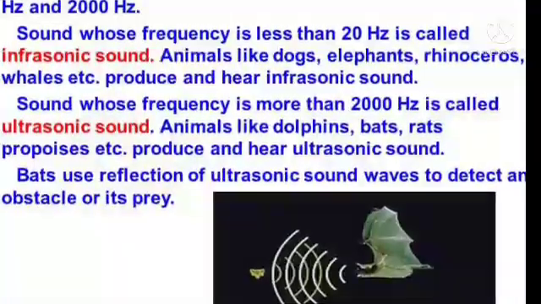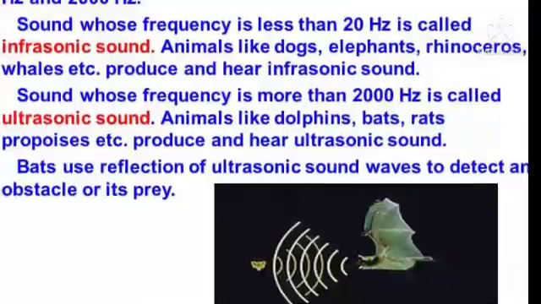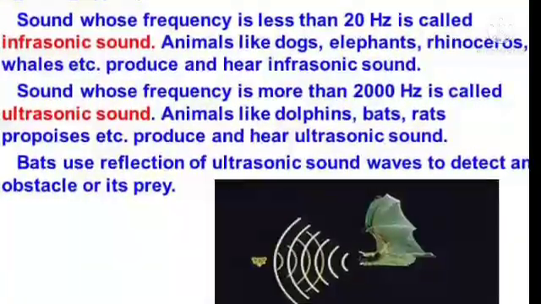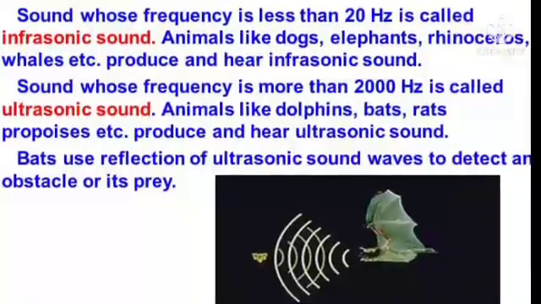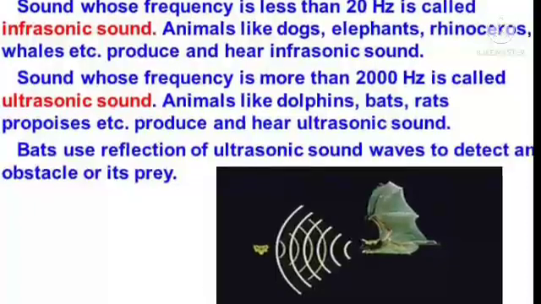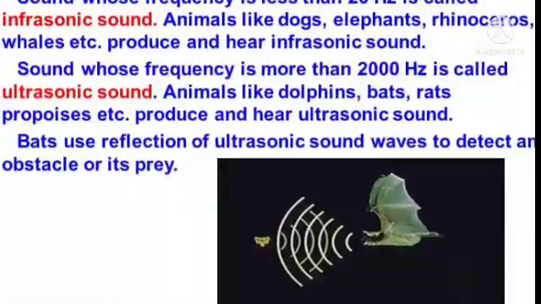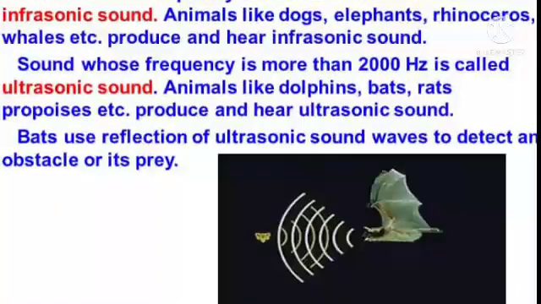Sound whose frequency is more than 2000 Hz is called ultrasonic sound. Animals like dolphins, bats, rats, porpoises, etc. produce and hear ultrasonic sound. Bats use reflection of ultrasonic sound waves to detect an obstacle or their prey.